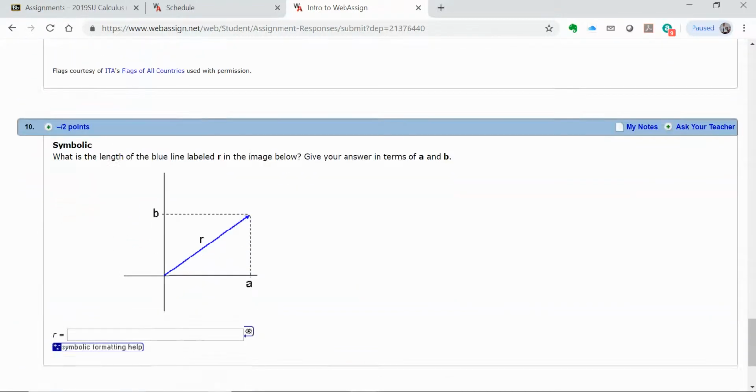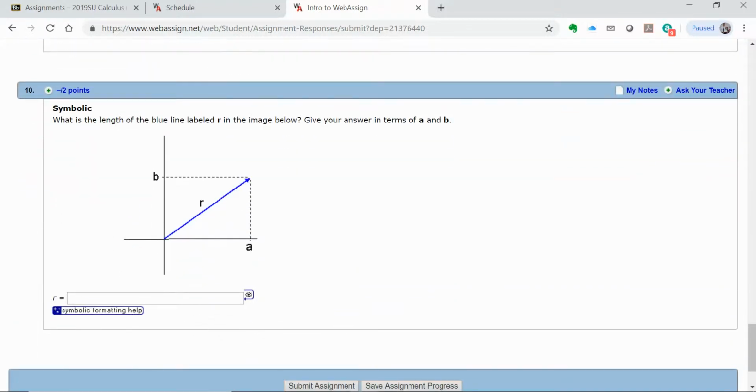Normally when you're typing in math, you'll have what's called a math pad or a calc pad that allows you to type in math symbols. You don't have it on this intro assignment. So for this one right here, what is r equal to? Well, it's equal to the square root. So we're going to do SQRT of a squared plus b squared.